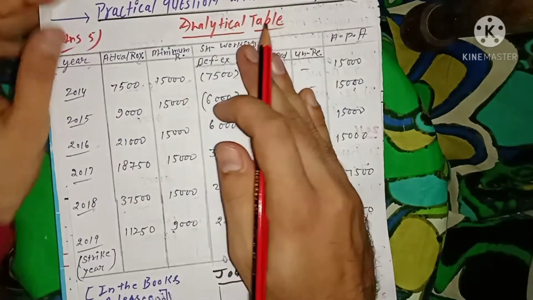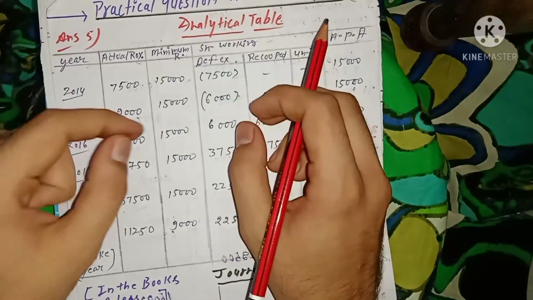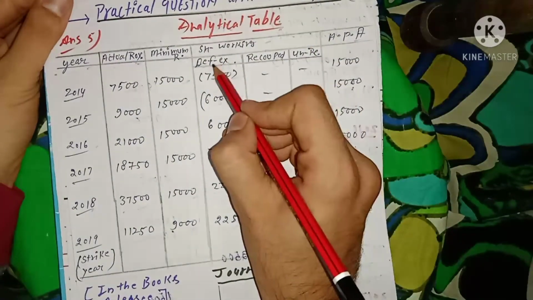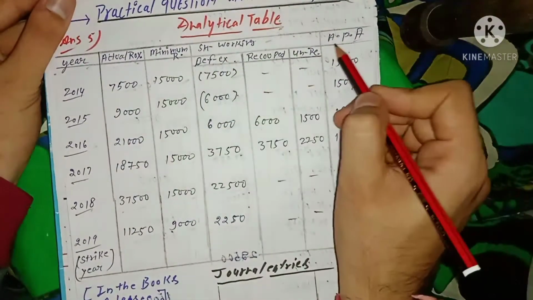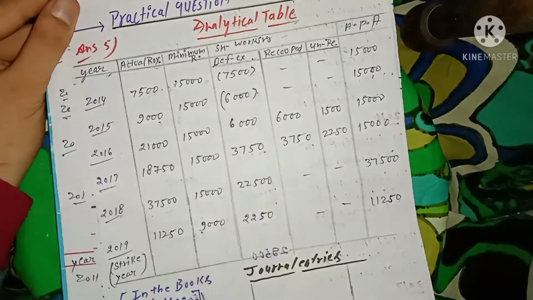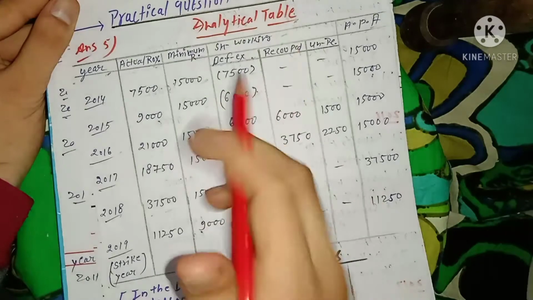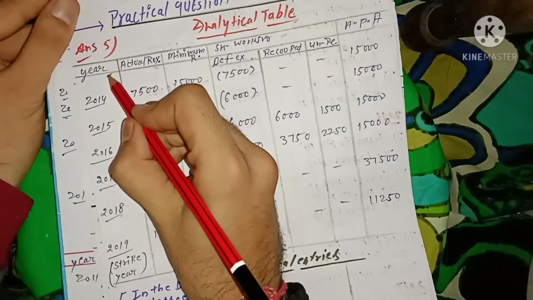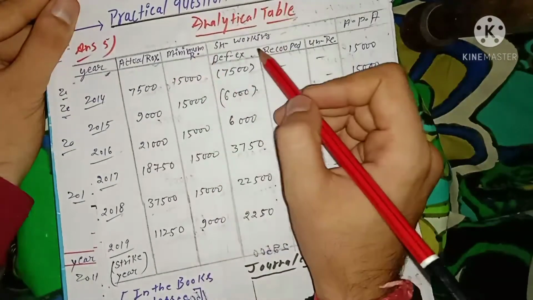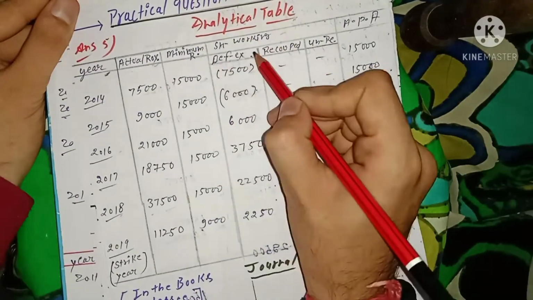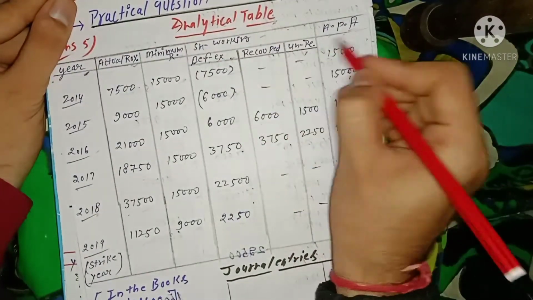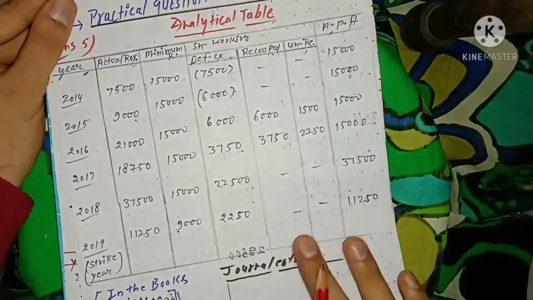As usual with any question in the chapter called royalty account, first of all we need to prepare an analytical table to find out the deficiency or excess working, and also find out the actual payable amount to the lessor, like we have already done in the previous video. The same thing we're going to do here. 5 columns: first column for the year, second for the actual royalty, third for the minimum rent, fourth for the short working, where deficiency and excess working amounts will be displayed, with recoupable and unrecoupable amounts, and the amount which is payable to the lessor directly.